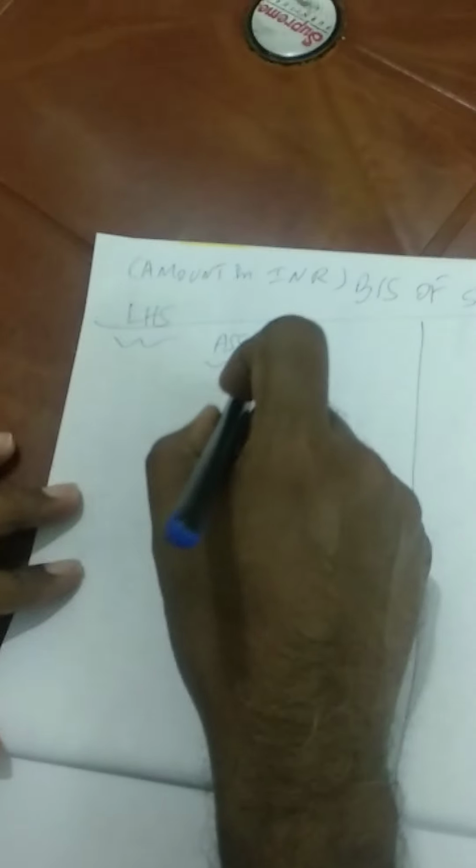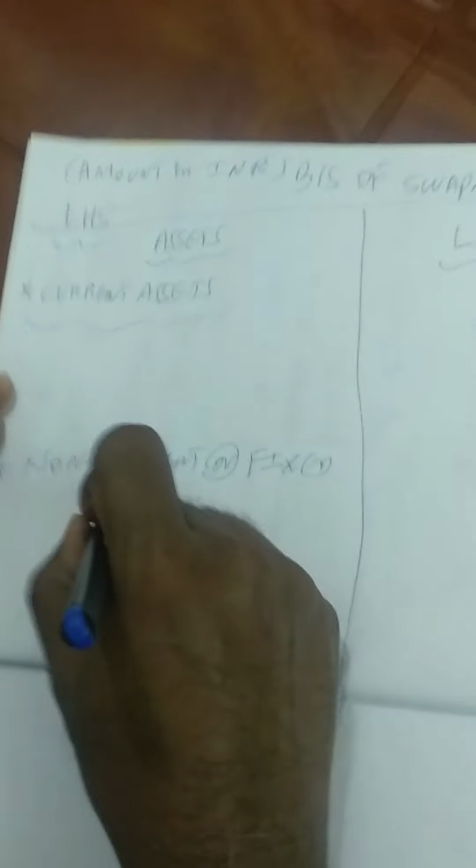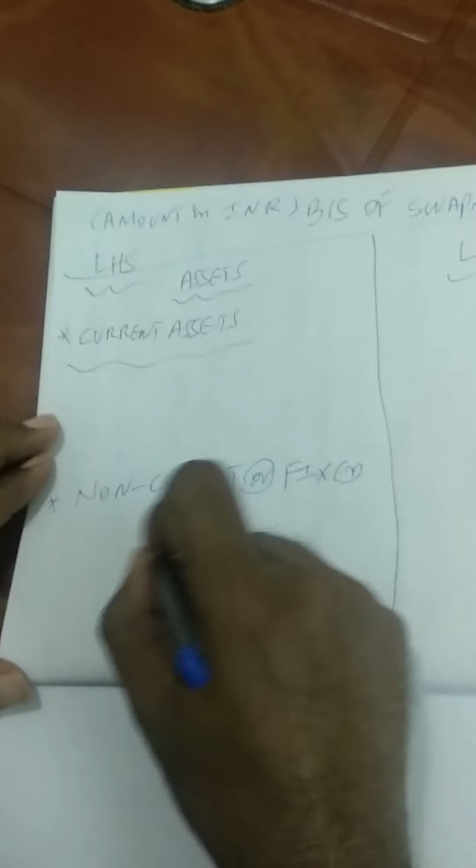So now we will divide the asset side into two components. The first one is current assets. The second type of assets are known as non-current assets. Some people call it fixed assets.